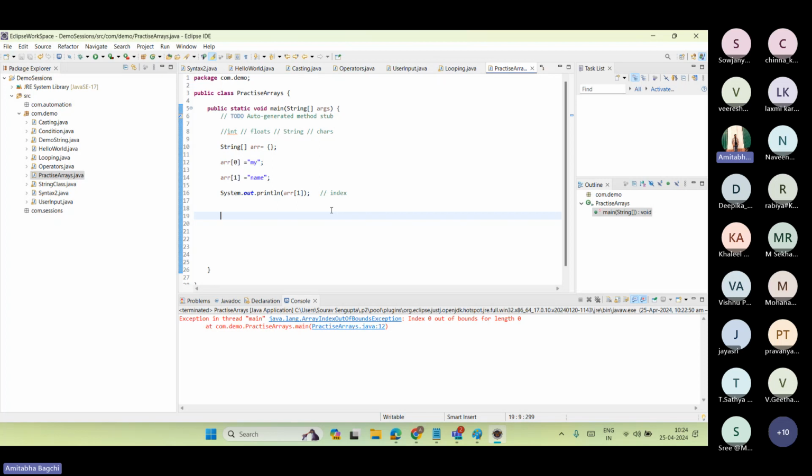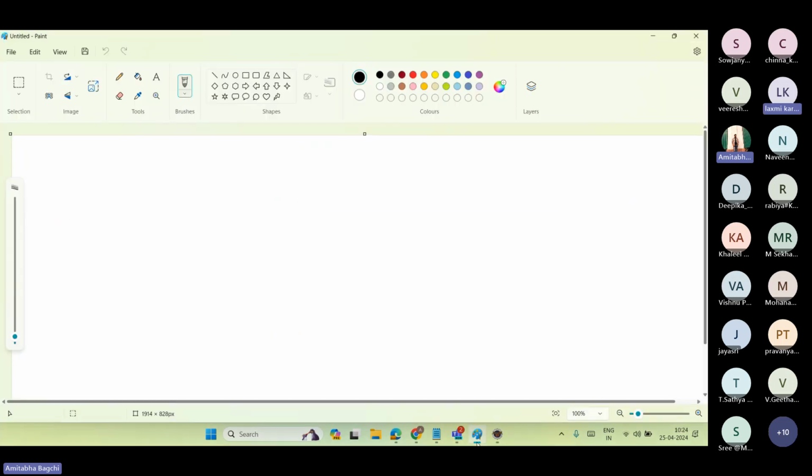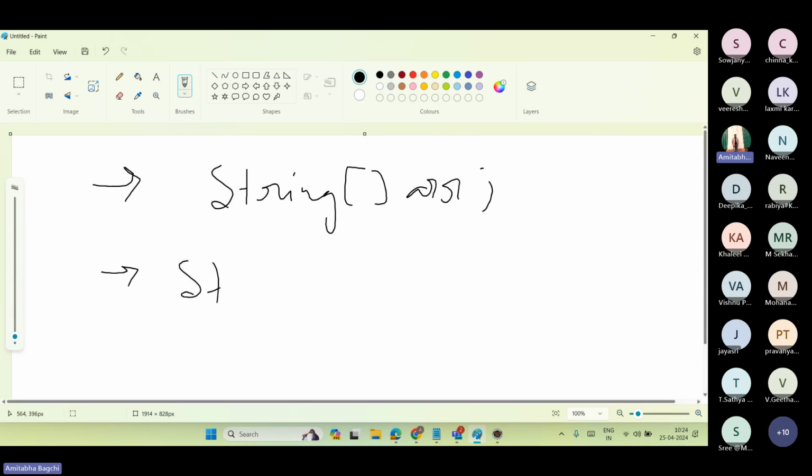Guys, there is a basic difference. Let's compare with the array, how it's happening. If I write String array arr and semicolon, this is one pattern. The second pattern is String array arr equals to empty braces and then semicolon.